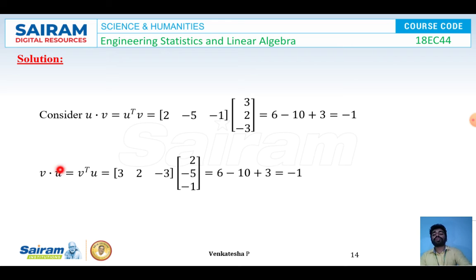Similarly, v dot u is equal to v transpose u. So taking the transpose of v here as a row matrix, that is 3, 2, minus 3, and u matrix 2, minus 5, minus 1. By multiplying both, I got 6 minus 10 plus 3. I got the value minus 1. So hence we can say that u dot v will be equal to v dot u.